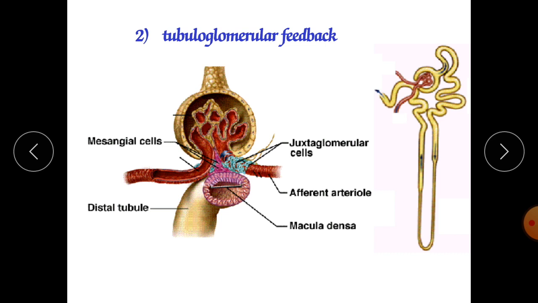So when the glomerular filtration rate is high, it fails to absorb the sodium ions and chloride ions, due to which there is depletion of sodium and potassium ions, and what is the ultimate effect? Nitric oxide, NO, secretion is inhibited, and as we know, nitric oxide is responsible for vasodilation.